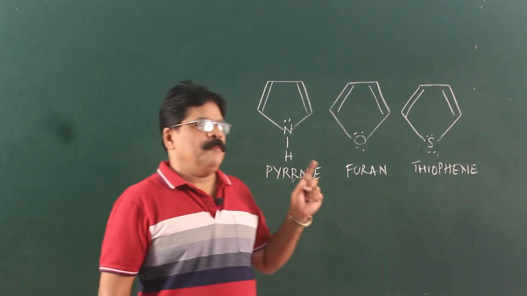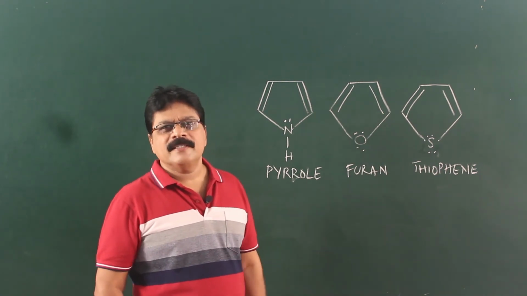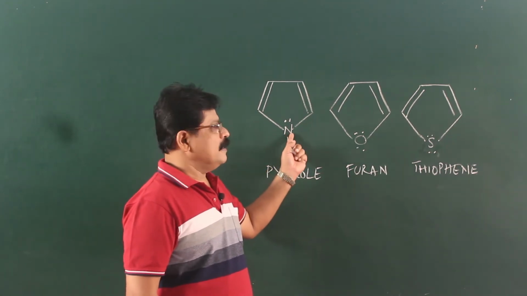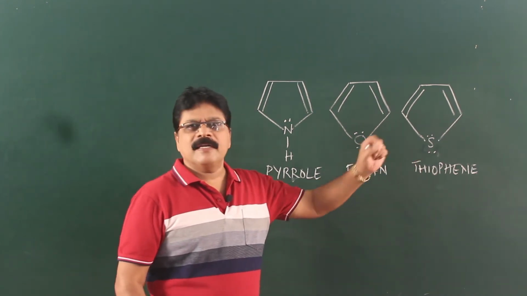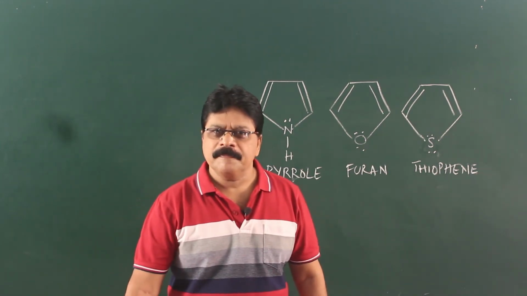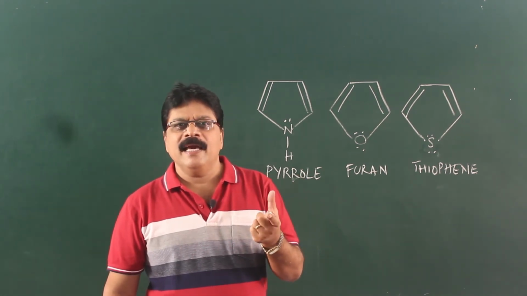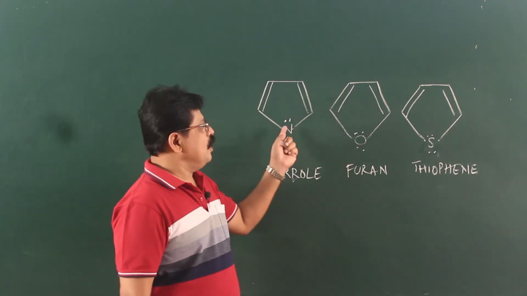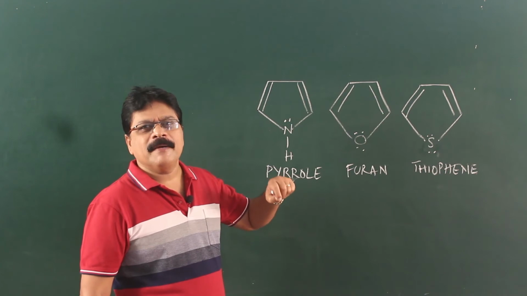Now, we will be talking about these molecules, their chemical characteristics and the type of reactions that they show, structural speciality, etc. This is pyrrole, a nitrogen 5-membered ring; furan, an oxygen containing 5-membered ring system; and thiophene, a sulfur containing 5-membered ring system. Now, we have already understood what aromaticity is. Aromatic compounds are cyclic in nature, planar, and have 6 pi electrons. When we examine these molecules, all of them are found to be aromatic. So, how are they becoming aromatic?